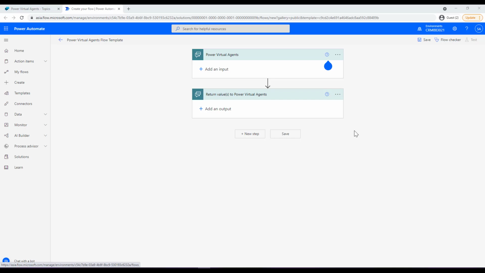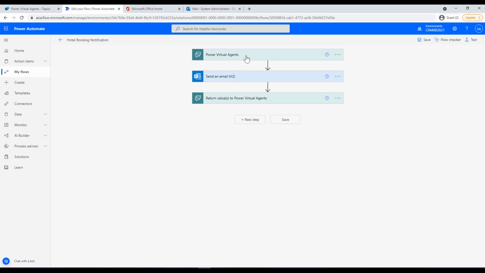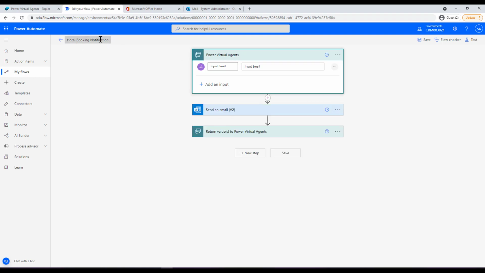Of course, in this particular training and webinar, we are not going to go through the details of how you should create a Power Automate. We can cover that in some other training session. So what I will do is go ahead and create a Power Automate to send an email notification based on the input that is required, and then we'll move forward. Okay, so what I've done over here is I have renamed the Power Automate to Hotel Booking Notification. And over here, what I have provided is an input. To be able to send the notification, I need the input from the Power Virtual Agent to the Power Automate.